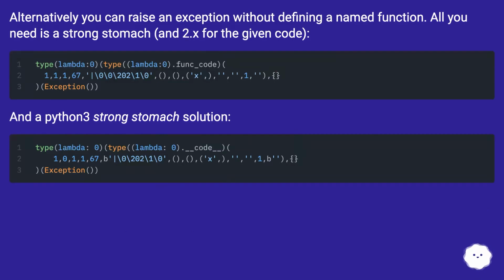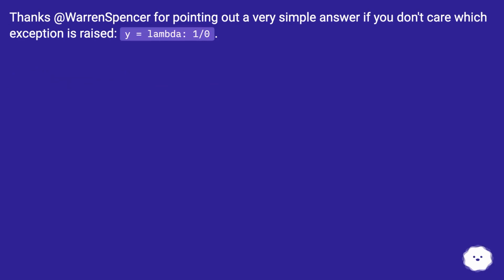Alternatively, you can raise an exception without defining a named function. All you need is a strong stomach, and 2.x for the given code. And a Python 3 strong stomach solution. Thanks to Warren Spencer for pointing out a very simple answer if you don't care which exception is raised: y = lambda: 1/0.